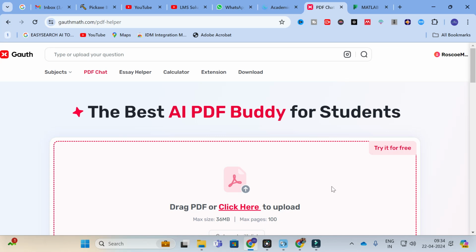So go on and explore this tool and make better content for your research paper.